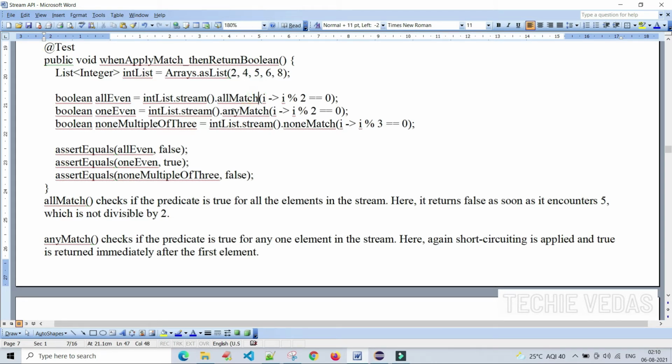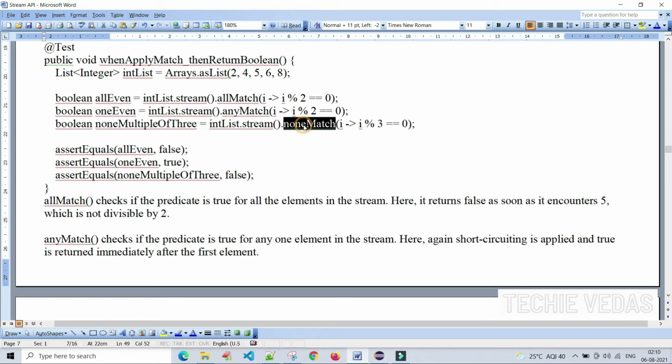Next one, anyMatch. Yeah, anyMatch means in the available 5 elements, 4 elements satisfy i % 2 == 0. AllMatch means every element should satisfy this condition. AnyMatch means at least one element should satisfy this condition. Here out of 5, 4 are satisfying, so we will get true.